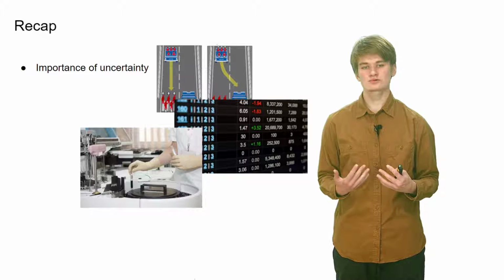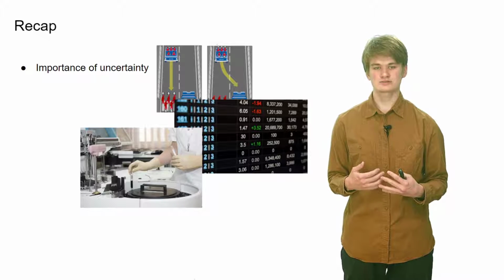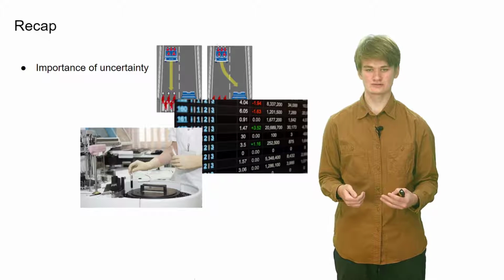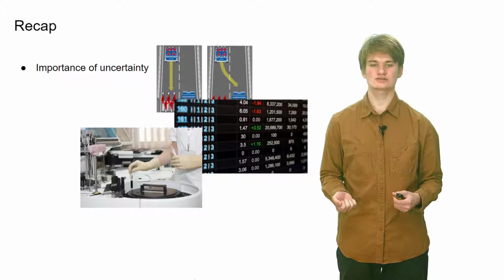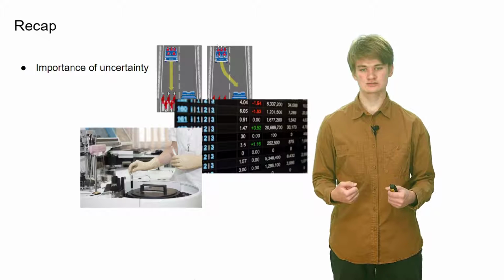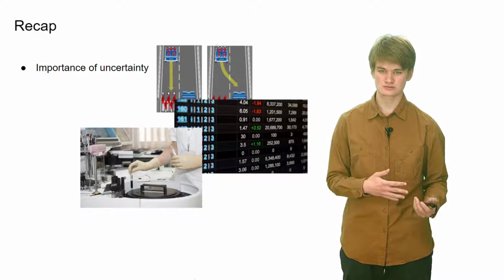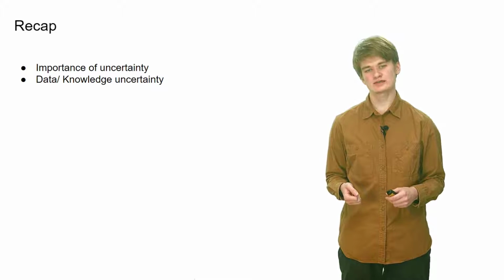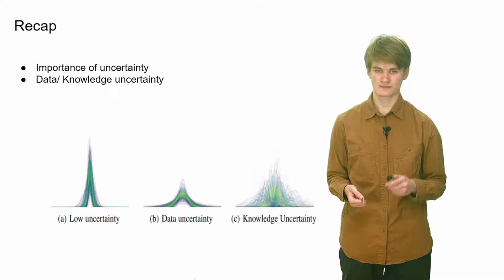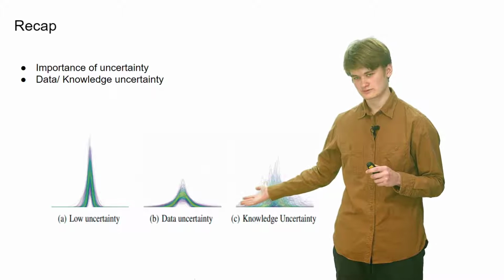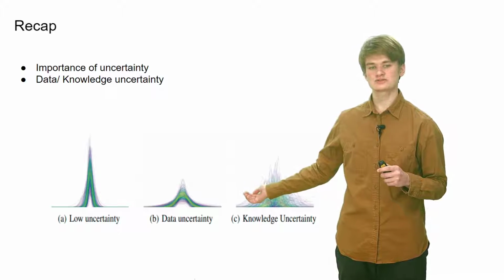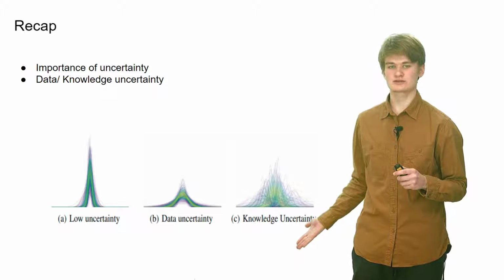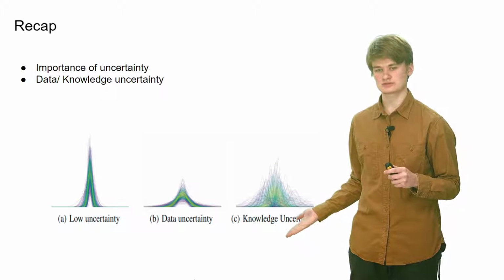When there is no clear metric to optimize or the environment is very risky, where even for a human a solution is not clear, in these cases uncertainty estimation comes and builds trust between machine learning models and humans. We have discussed the difference between data and knowledge uncertainty. High data uncertainty means a complex decision-making process, like less overlap, while high knowledge uncertainty means that the model did not see such an example in the train set.